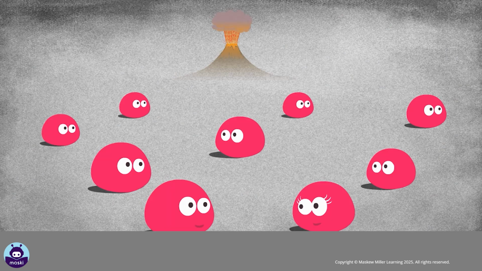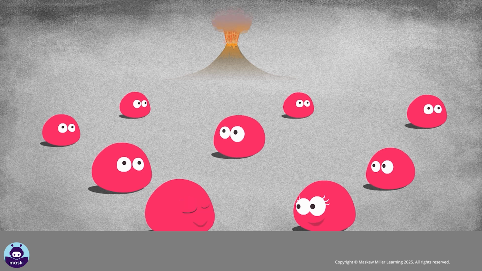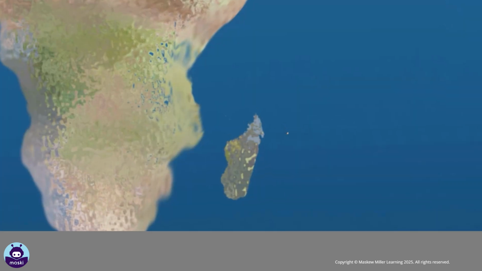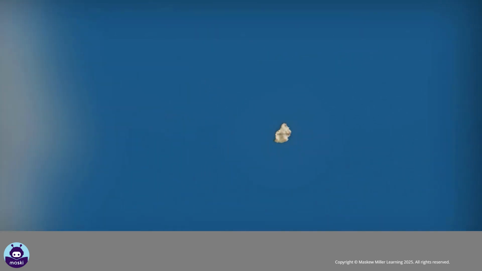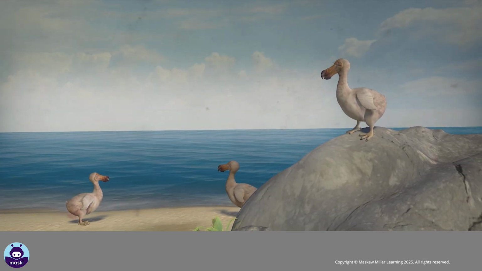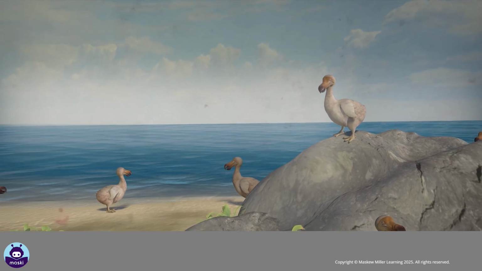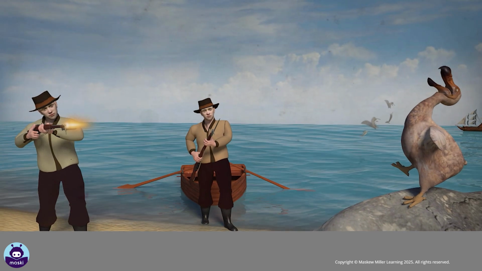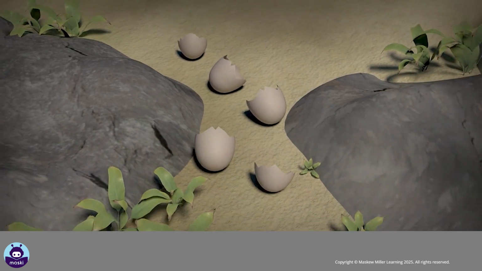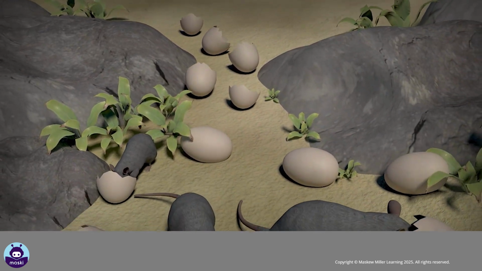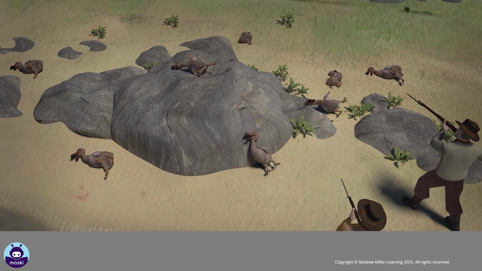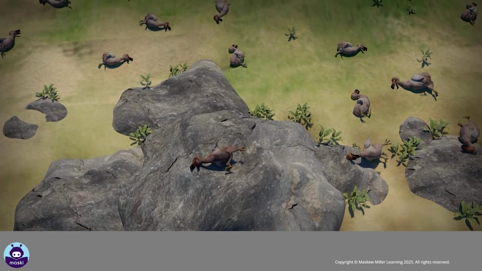Extinction. Sometimes the change in the environment is so rapid that the organism cannot adapt. In such cases, all the members of the species may die, and the species is said to be extinct. The dodo was a large flightless bird that lived only on the island of Mauritius. The dodo was a ground nesting bird, and there were no predators on Mauritius. In about 1598, sailors landed on the island and began hunting for food. They also brought rats and pigs, which ate the dodo's eggs and young. The species could not adapt, and by 1662, it was extinct. There are no dodos on the planet anymore.